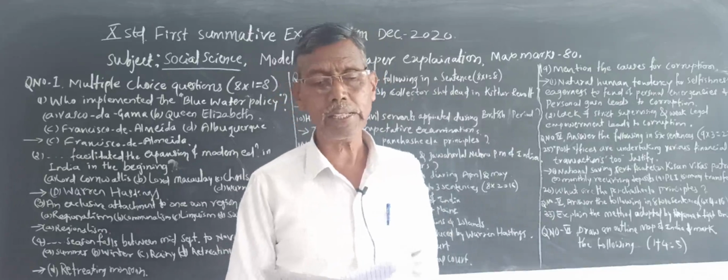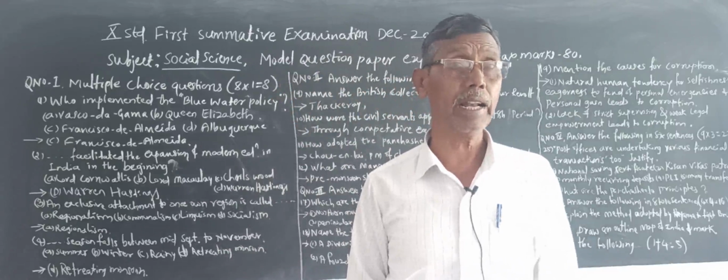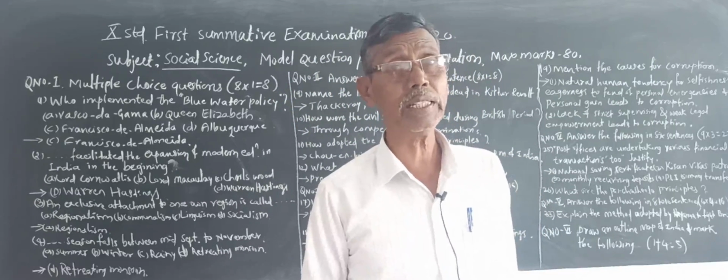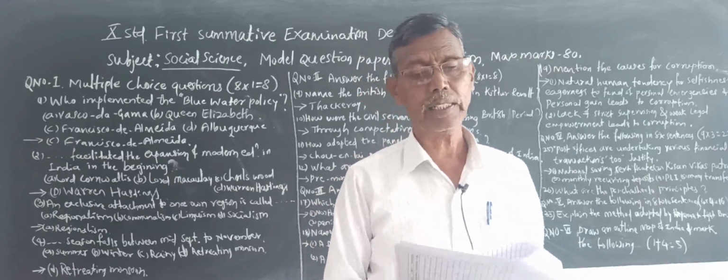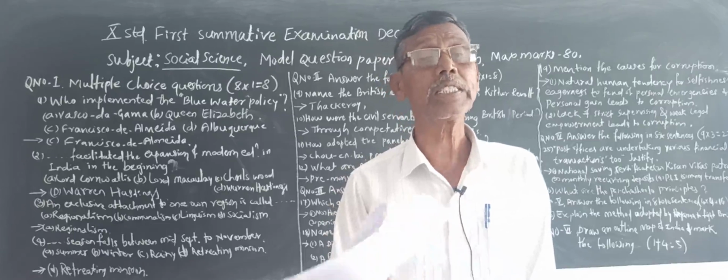Then second, he felt that it was his duty to liberate his motherland, and he fought with Rani Chennamma, and he was imprisoned alongside her.